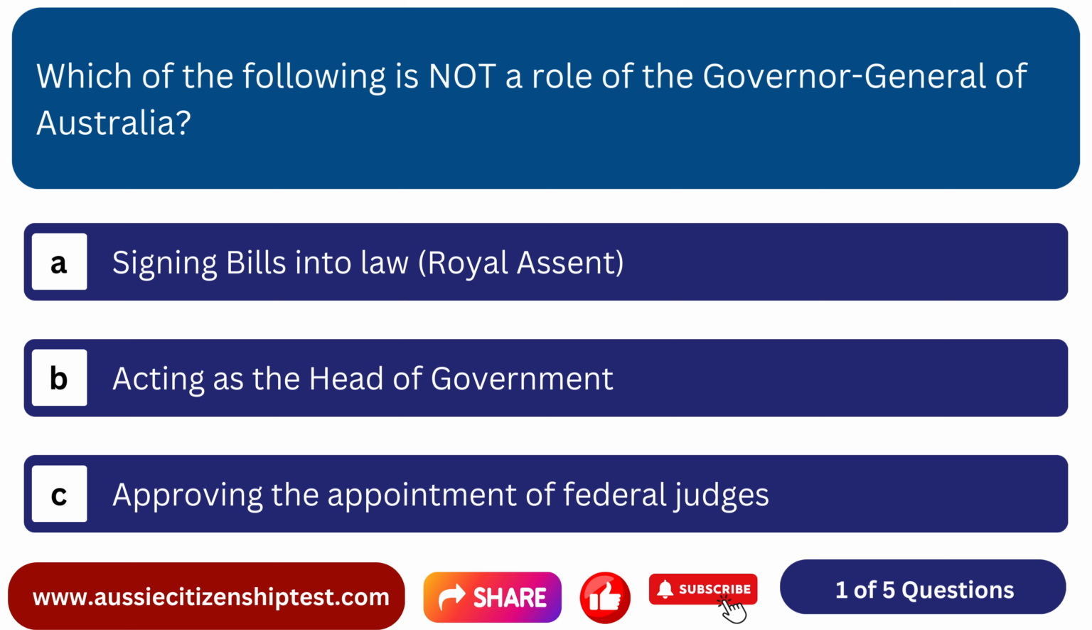Option A. Signing bills into law, royal assent. Option B. Acting as the head of government. Option C. Approving the appointment of federal judges.